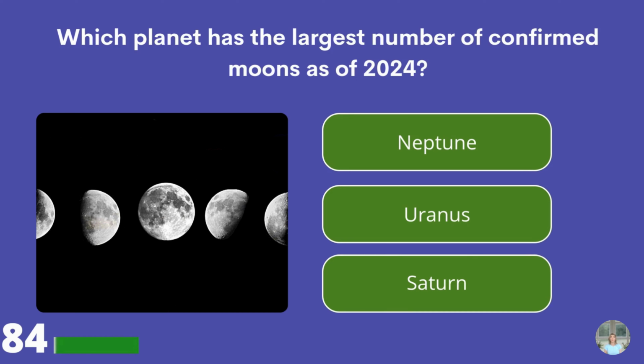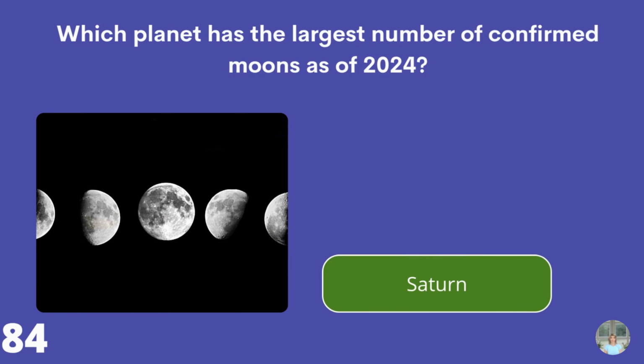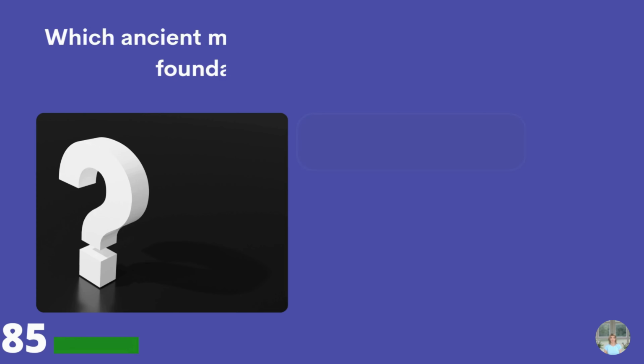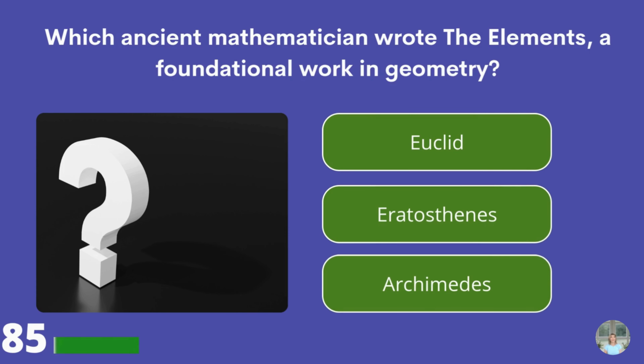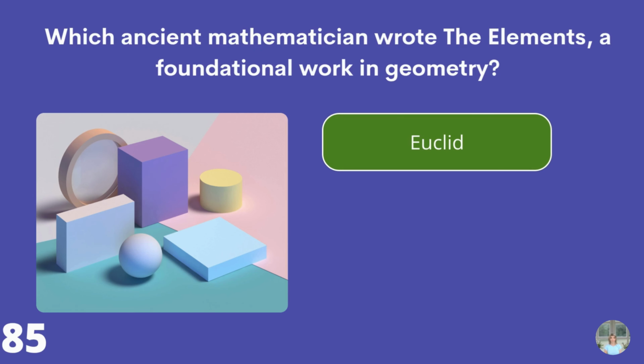Which planet has the largest number of confirmed moons as of 2024? Neptune, Uranus, or Saturn? Saturn. Which ancient mathematician wrote The Elements, a foundational work in geometry? Euclid, Eratosthenes, or Archimedes? Euclid.